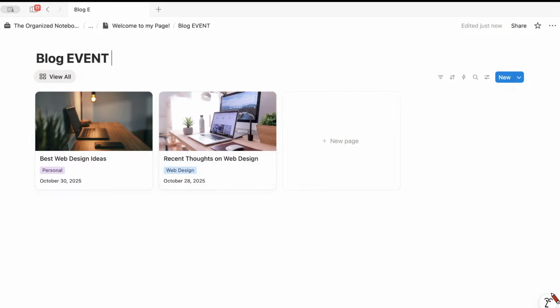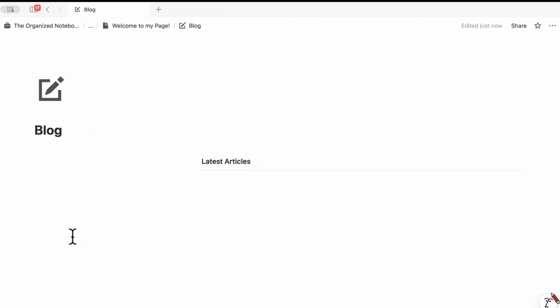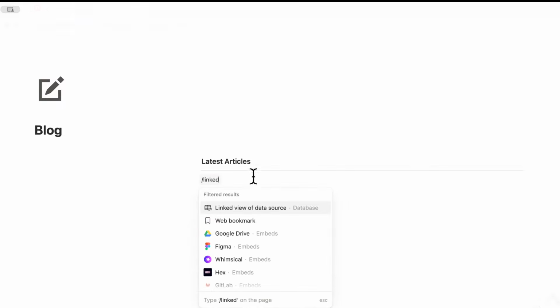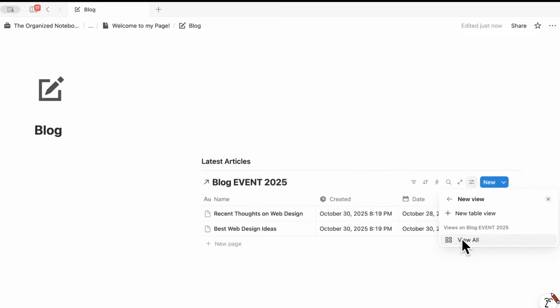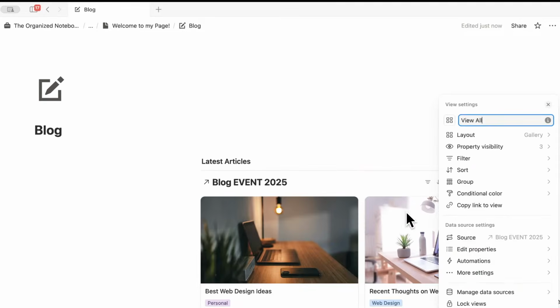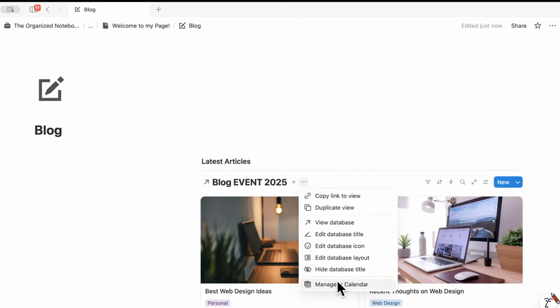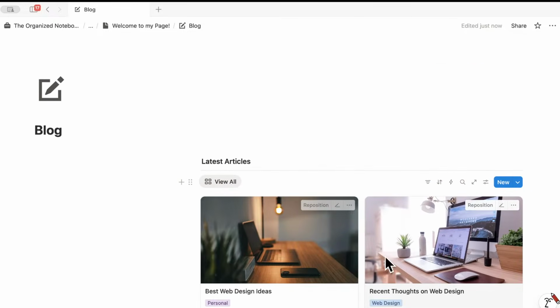So I'll put event 2025. And then if I go back here, now if I go here, I should be able to find that data source, blog event 2025, in the view all view, and then I'll do hide database title. So now we have this here.